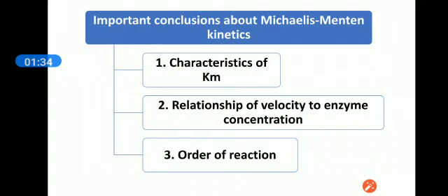We will discuss the important conclusions about Michaelis-Menten kinetics in three categories. First is the characteristics of Km. Second, we will discuss the relationship of velocity to enzyme concentration. And in the end, we will discuss the order of the reaction.